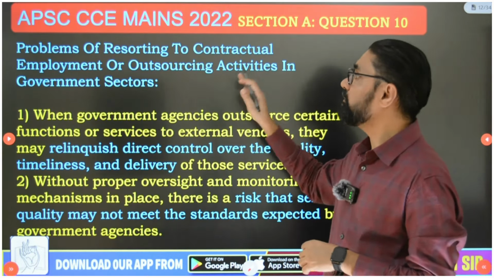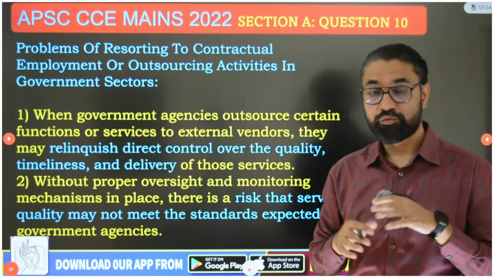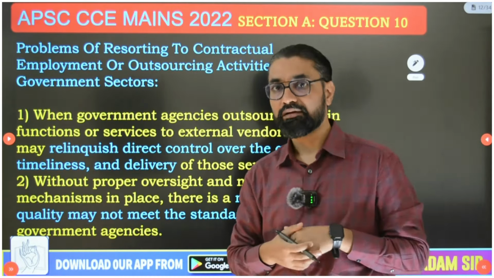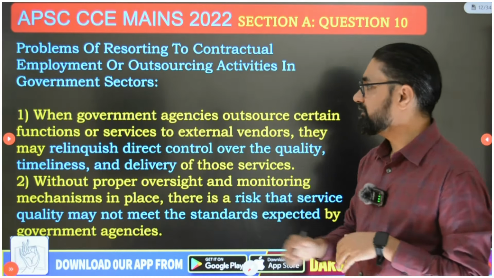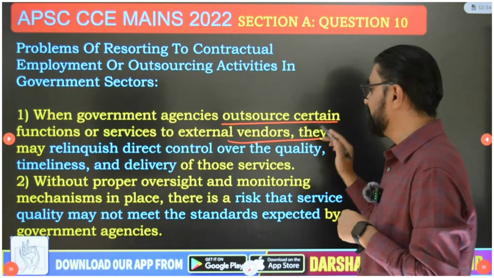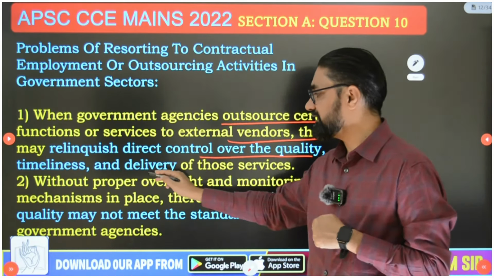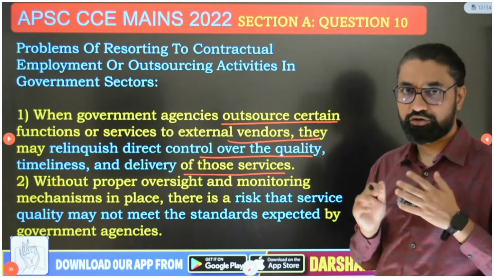Now, what are the problems of resorting to contractual employment and outsourcing in the government sector? For that also, you are supposed to write 4, 5, 6 points in your opinion. So the first is, when government agencies outsource certain functions or services to external vendors, they may relinquish direct control over the quality, timeliness and delivery of those services. So first, loss of control.